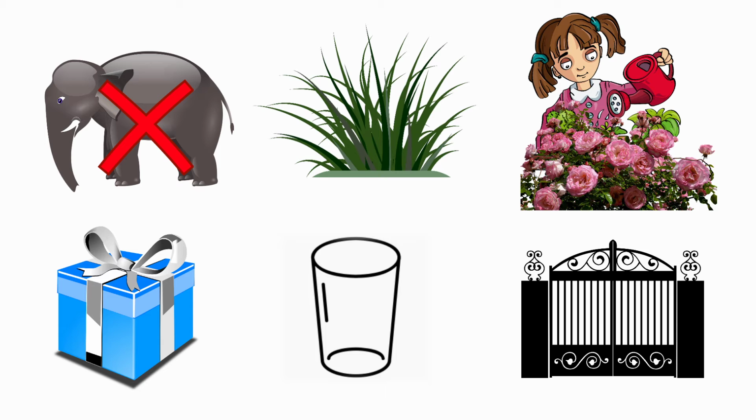Next one, gate. The beginning sound for gate is G. And the sound of the letter G is G. For gate, the beginning sound is G and the sound of the letter G is G. So, both are same sounds. So, we should not cross out the picture gate.